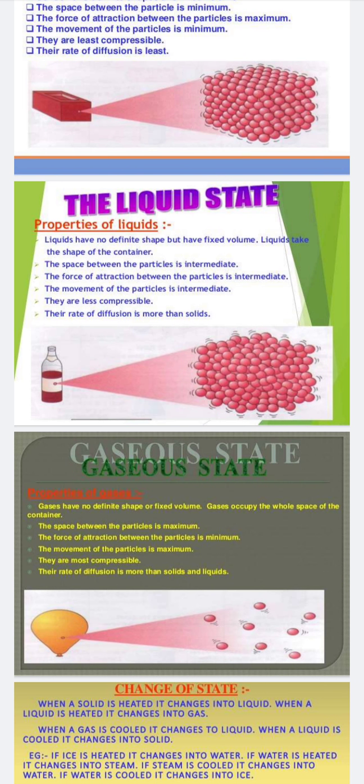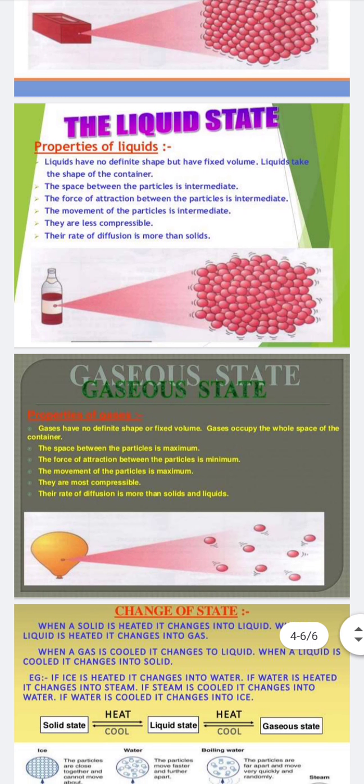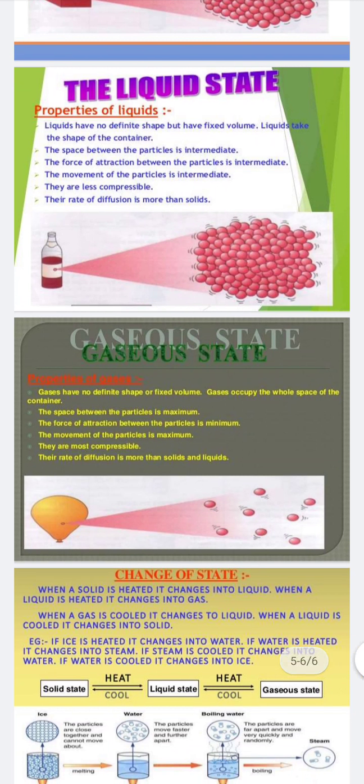Now next is the gaseous state. Gases have no definite shape and volume. The gas takes the shape of the container and the volume of the container. It means the space between the particles is the maximum. The force of attraction between the particles will be minimum here, and the movement of the particles will be maximum.